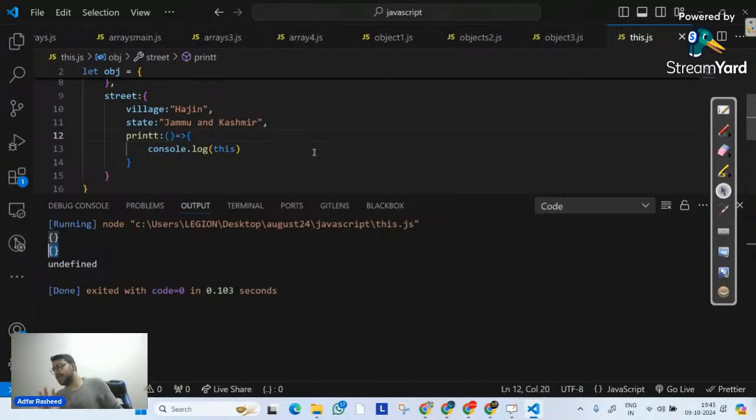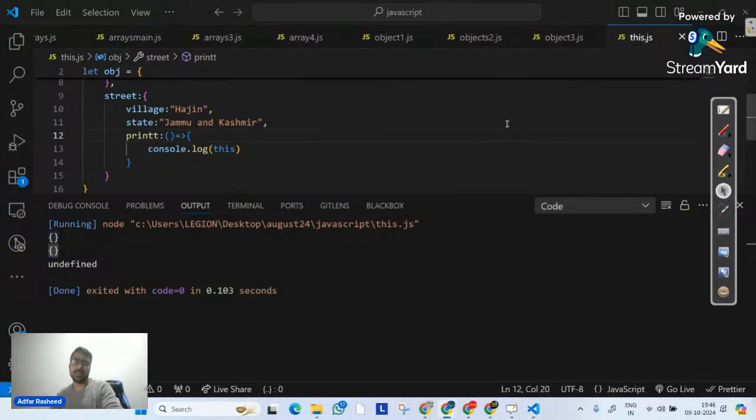Even though I have already explained it, let me try to explain it again. There is a difference between a fat arrow function and a normal function, which is that a fat arrow function does not have the this keyword bound with it. Someone, if I remember correctly, put a proper answer in the chat: it has lexical scope when we talk about fat arrow.